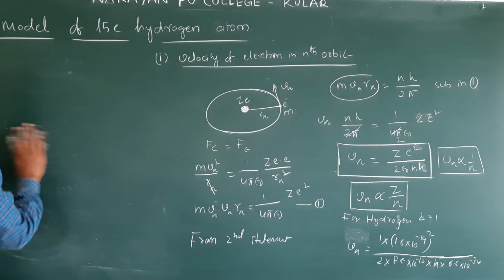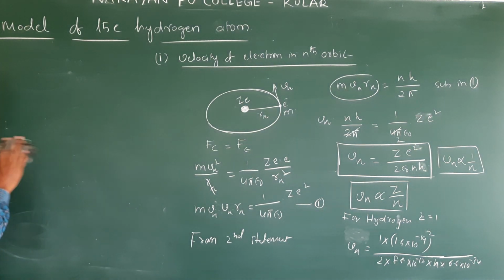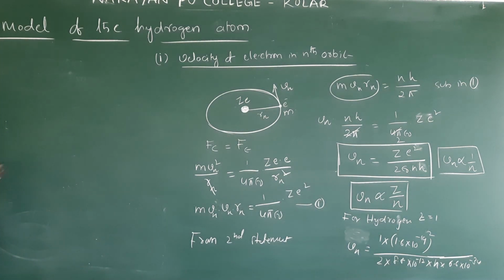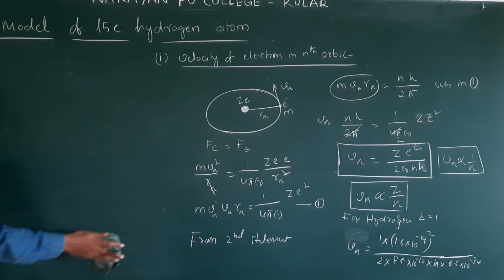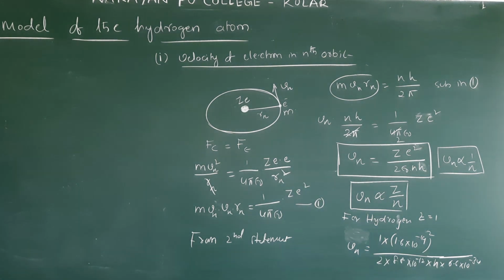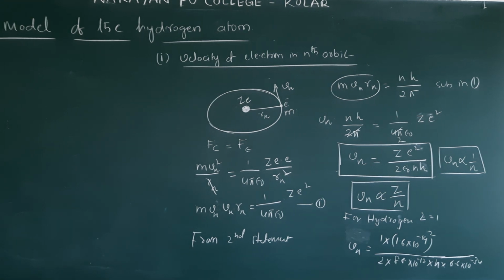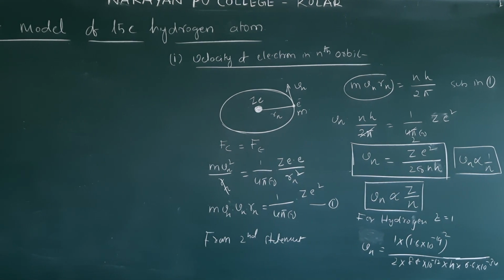These are the radius of nth orbit. Sometimes we call it the Bohr radius, right?